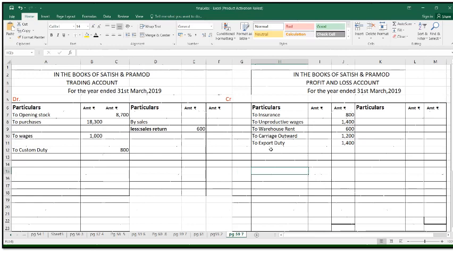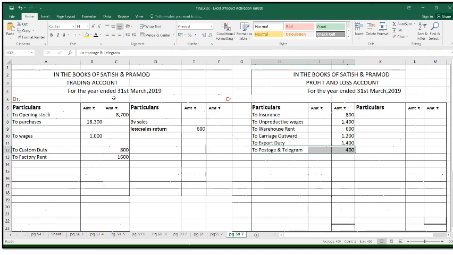After that, next factory rent that we're going to transfer to the trading debit to factory rent 1,600. Then next postage and telegram. Postage and telegram transfer to the profit and loss debit, that is to postage and telegram amount is 400. So in this way we transfer all the elements of trial balance to the trading and profit and loss.